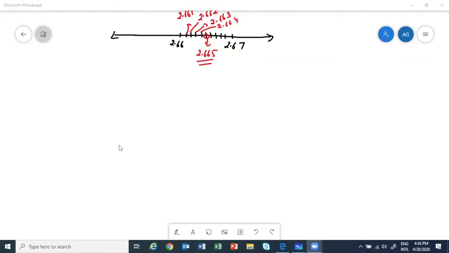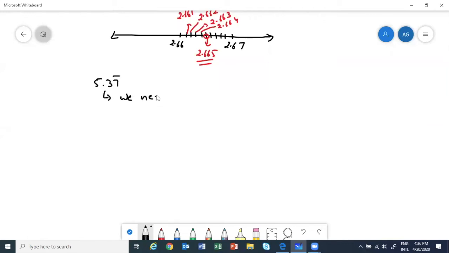I'll quickly take another example and then we'll move ahead. Let me take a number with a bar. Suppose I take 5.37 bar. As soon as I see a number with a bar, we need to decide the degree of accuracy.